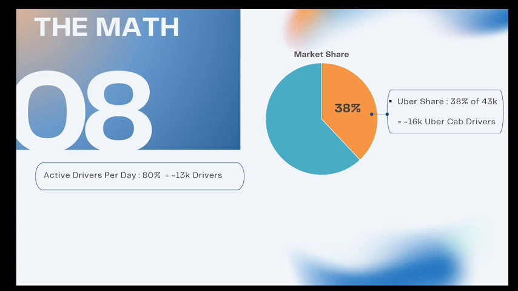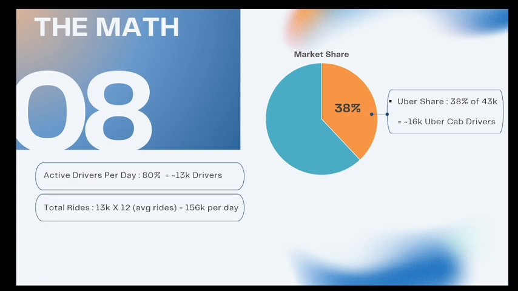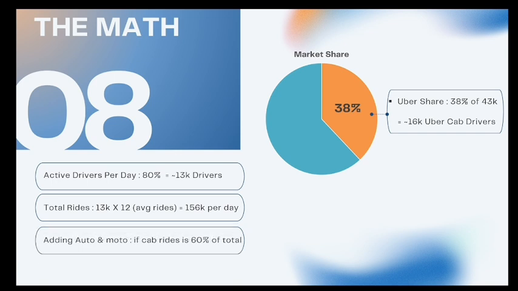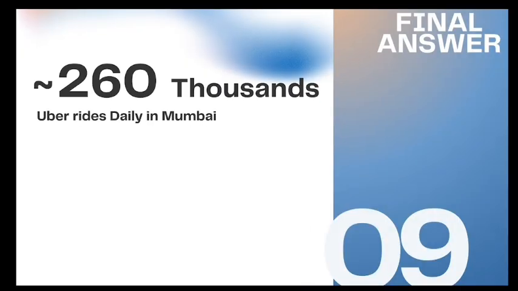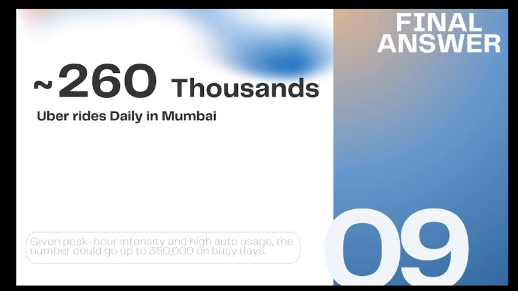Now, for the active drivers, I'm assuming 80% of them are active in one day, which gives us around 13,000 drivers. And the total rides, as we calculated, is 12 on average per day per driver. So that gives us 156,000 total rides per day. Now, also adding the auto and the moto rides. If the cab rides account for 60% of the total, the remaining 40% will be auto, moto, and other services. So the total comes out to be 260,000 Uber rides daily in Mumbai.